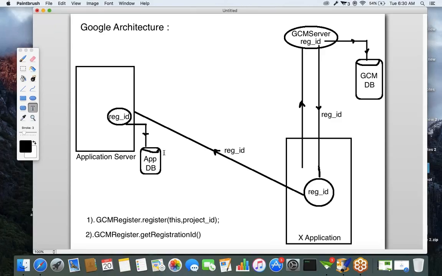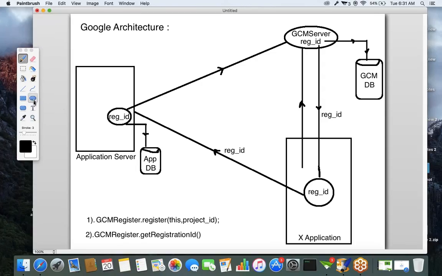Whenever the application wants to send a notification, application means nothing but the server. Once the registration ID is received, you send it to the application server. Whenever the application server wants to send a notification to your device, it will make a request to the GCM server.